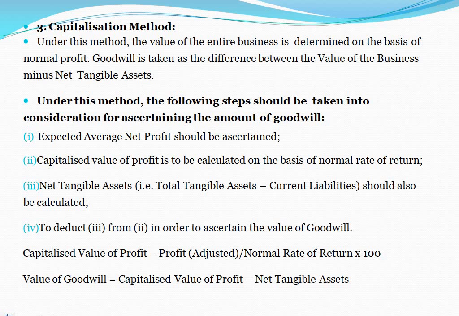Expected average net profit should be ascertained. Capitalized value of profit is to be calculated on the basis of normal rate of return. Net tangible asset, that is total tangible asset minus current liabilities, should also be calculated. Deduct third from second in order to ascertain the value of goodwill. Capitalized value of profit equals adjusted profit divided by normal rate of return into 100. So value of goodwill equals capitalized value of profit minus net tangible assets.